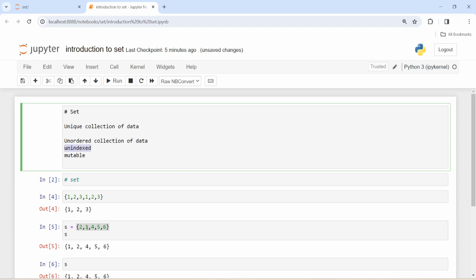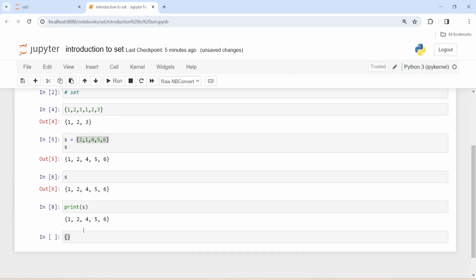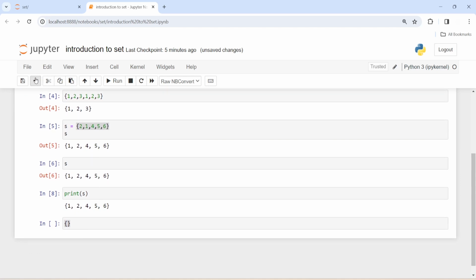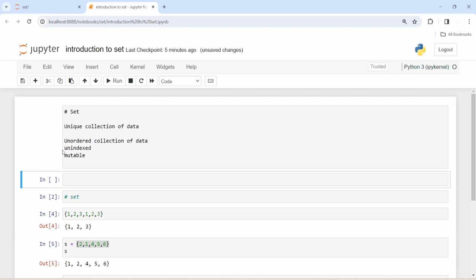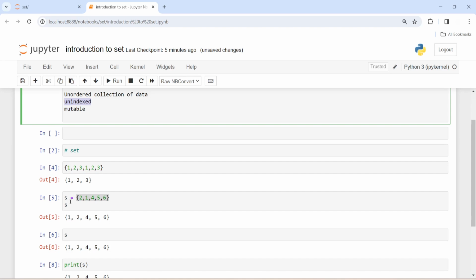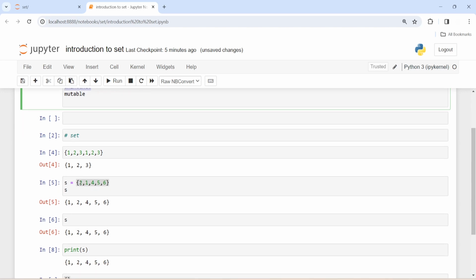So it is not supported by indexes, because it is an unordered collection of data. There should be no numbering. If it is unordered, then talking about indexes is nonsense, because as you can see, I defined it like this: 2, 1, 4, 5, 6, but it is returning 1, 2, 4, 5, 6. So the zeroth index would belong to both. It is not possible. It is not sensible that the zeroth element is 2 and 1 as well. This is not quantum physics.